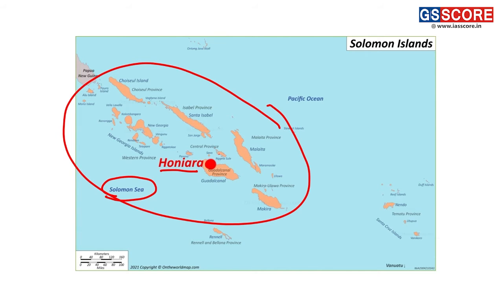The Solomon Islands gave permission to China to bring its forces, police and military, to suppress any kind of revolt or revolution in these island groups. The Solomon Islands are located between Papua New Guinea and Vanuatu.